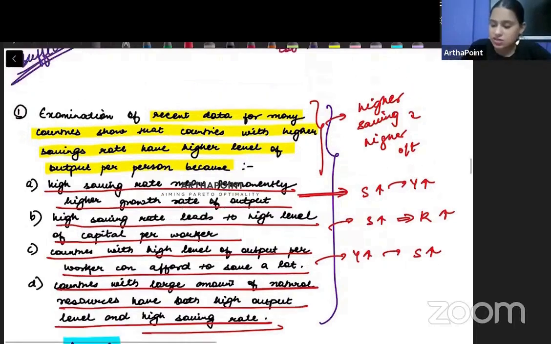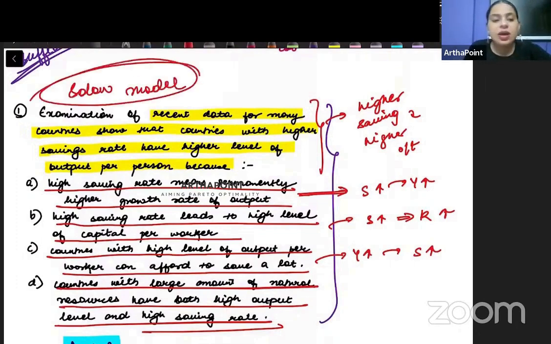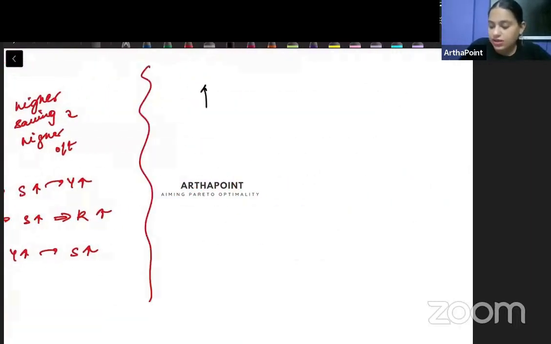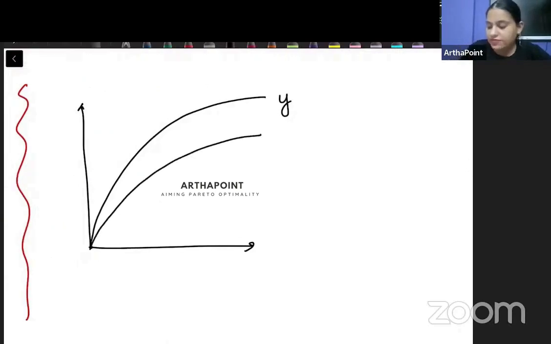But if you thoroughly see, then this is actually very much related to the Solow model also, right? Because if you remember, we had gone ahead and seen a model like this. If I have this as my output, and if I have this as my savings, and if I have this as delta plus n, then we had seen that this will be the level of capital.